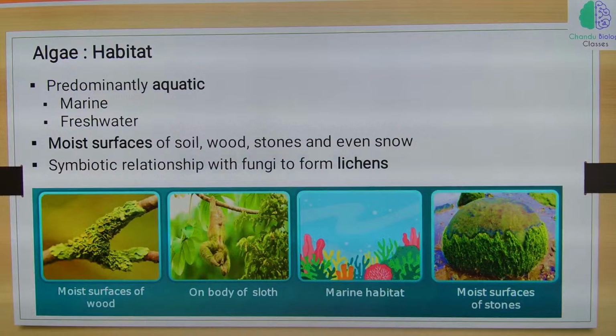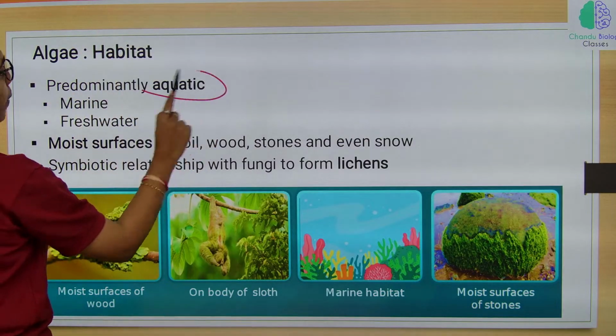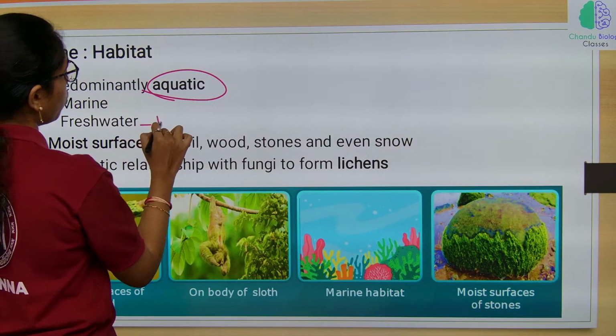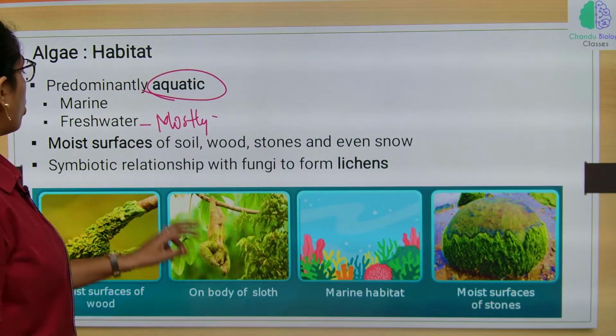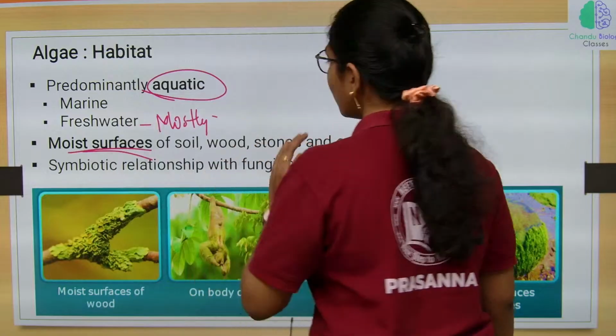Next, algae habitat. Where are algae mostly found? Predominantly algae are aquatic in their habitat. Most of them are freshwater, and a few of them are marine. A few algae also grow on moist surfaces of soil, wood, stones and even snow.